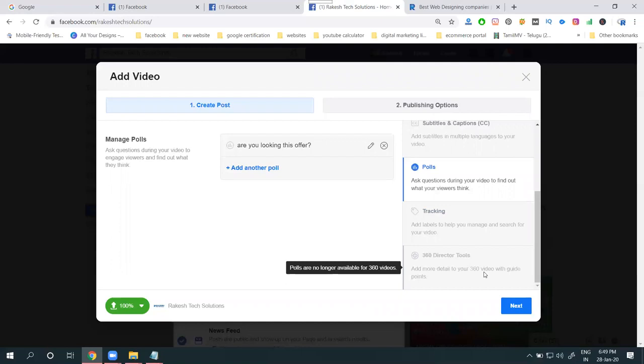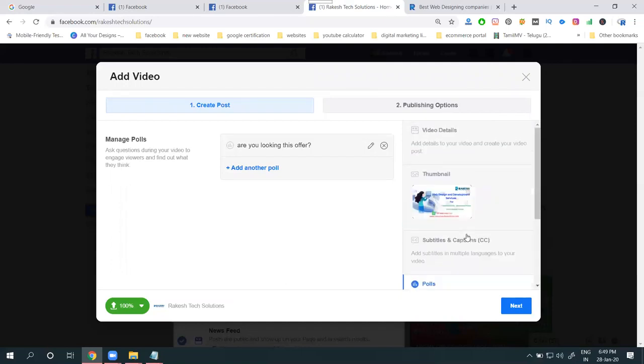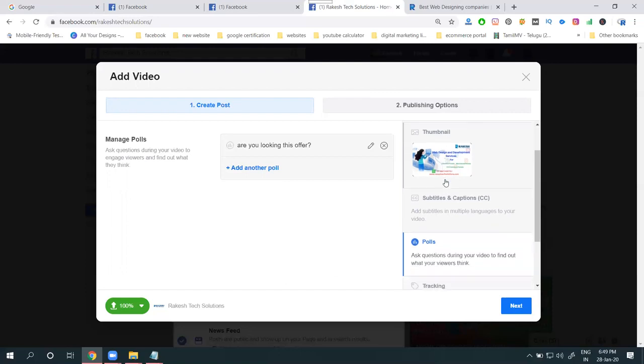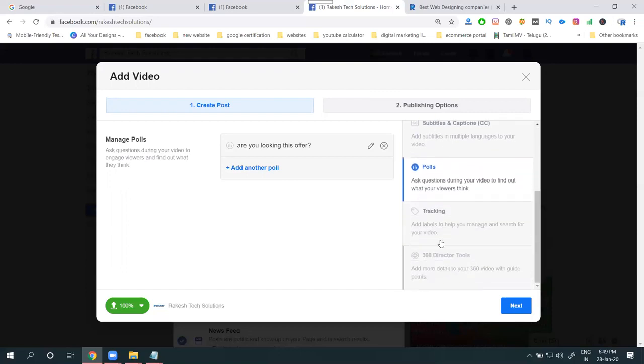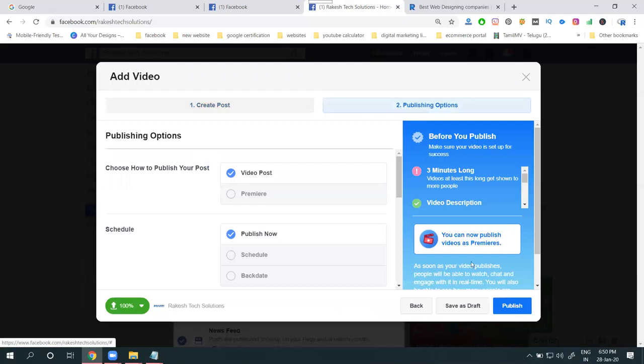The video will show for 360 degrees. Now clear? Video details: what will the video details be? Title, description, tags. Next, thumbnail, compulsory. Subtitle and caption. And poll creation. And tracking. Tracking means which category the video belongs to: website design, services, web development. These all will be your categories.